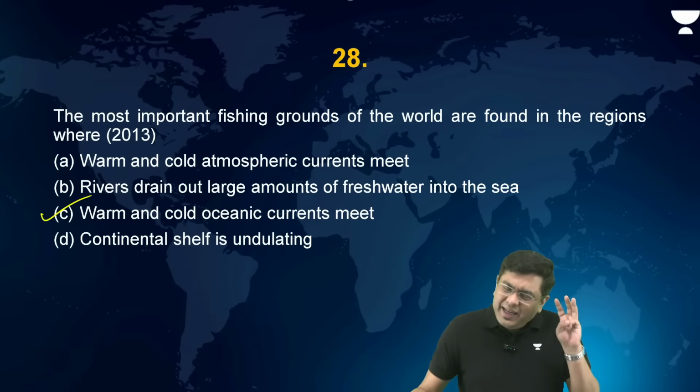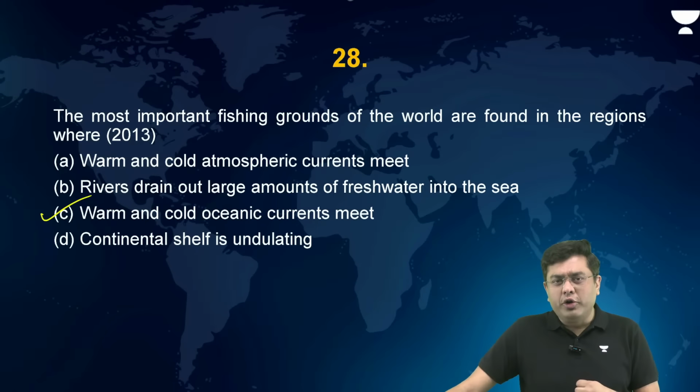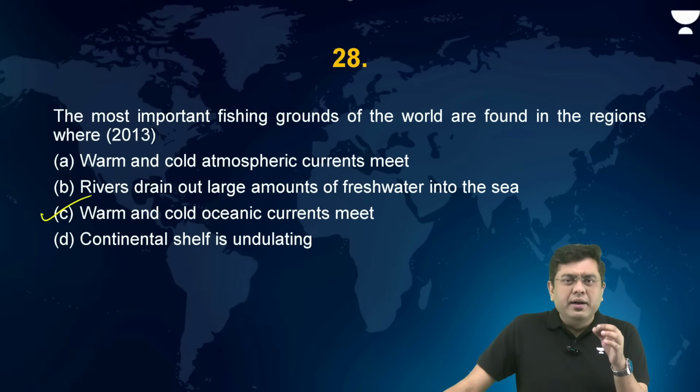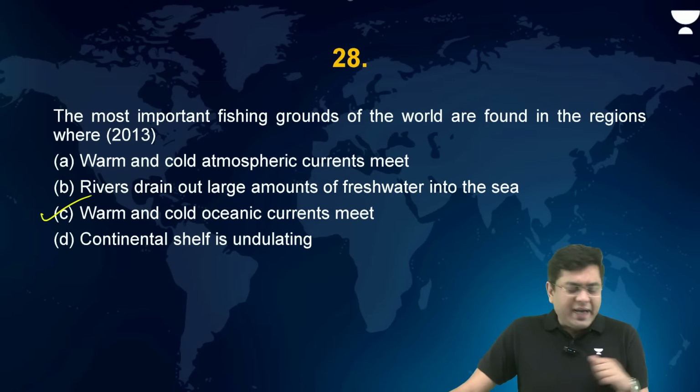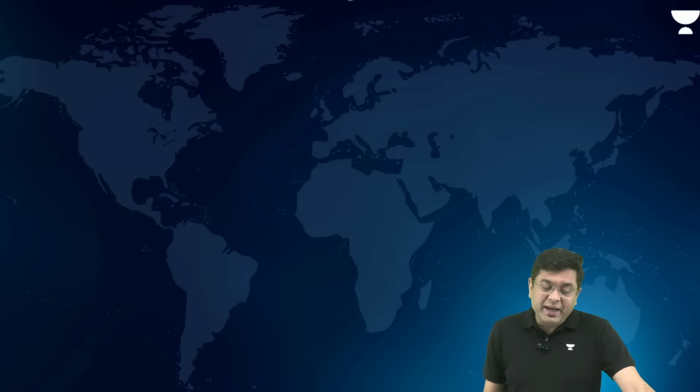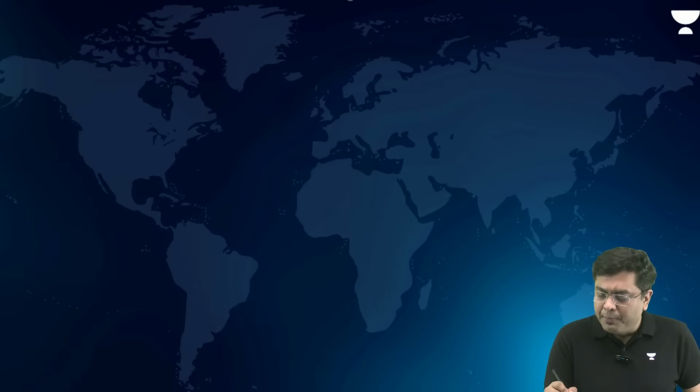You have three such prominent zones across the planet. Which are the three prominent zones where you have the meeting of the warm and the cold ocean currents? And which are those ocean currents? First, and the most important, is the meeting of Gulf Stream and Labrador Current, in the Northwestern Atlantic. Very rich fishing ground.